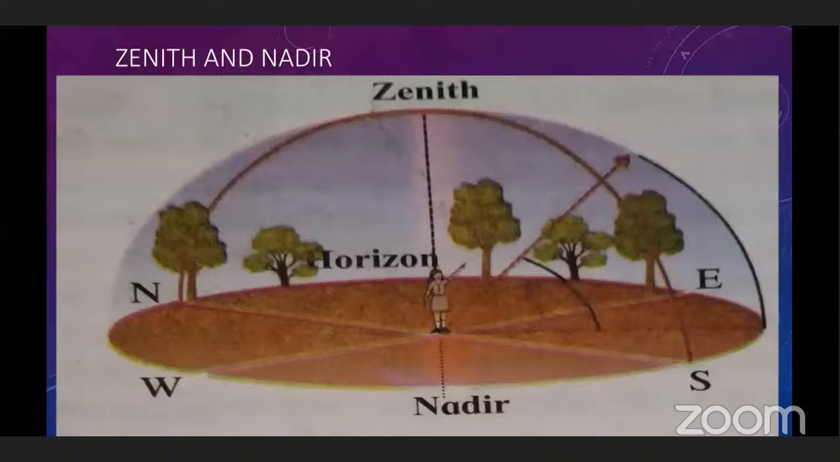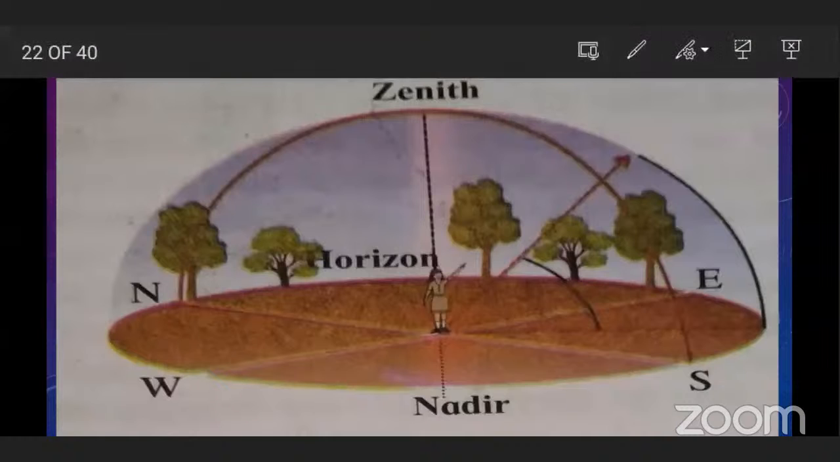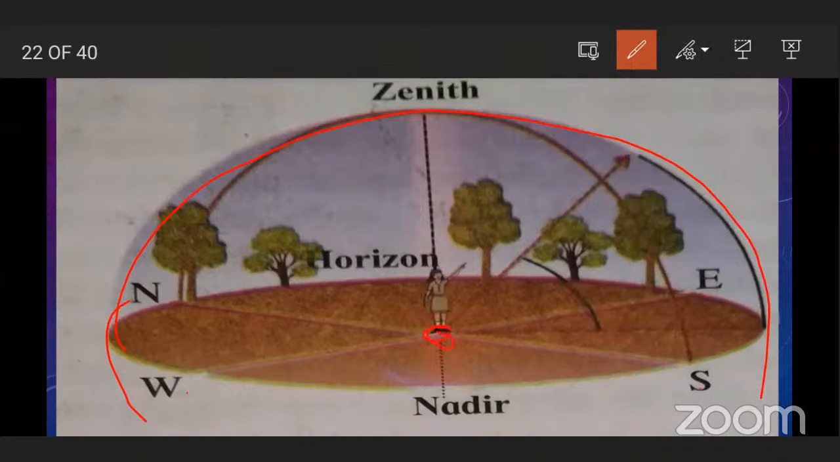Now, zenith and nadir. These concepts we should know before sky watching. What is zenith and what is nadir? See, while standing on the ground, the point on the celestial sphere exactly above our head is called the zenith. If we are here, this is the celestial sphere. Okay, these are directions: west, east, south, north. And if we are here, the point exactly above our head is called zenith.